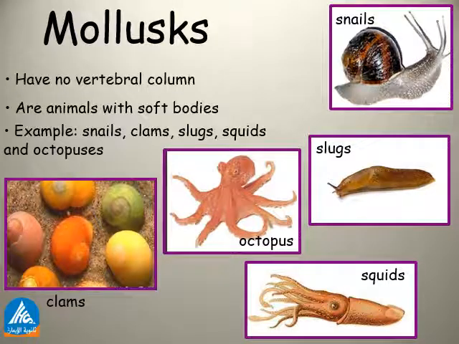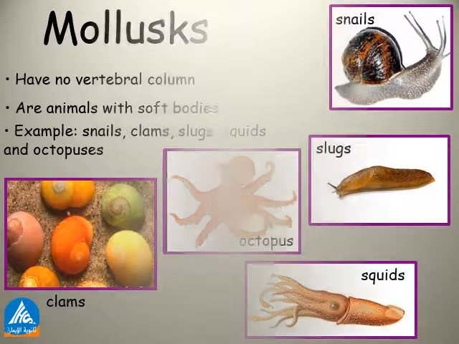So again, mollusks are also invertebrates because they have no vertebral column. They are animals with soft bodies like snails, slugs, octopuses, squids, and clams. These are all mollusks, which are invertebrates because they have no vertebral column.